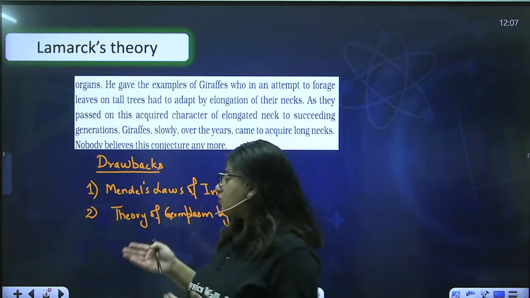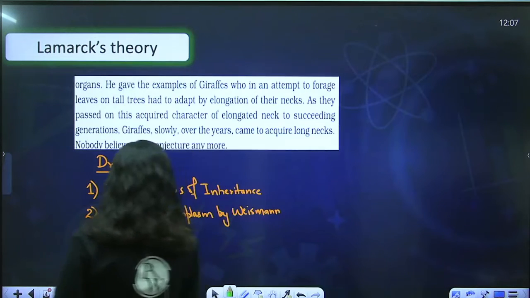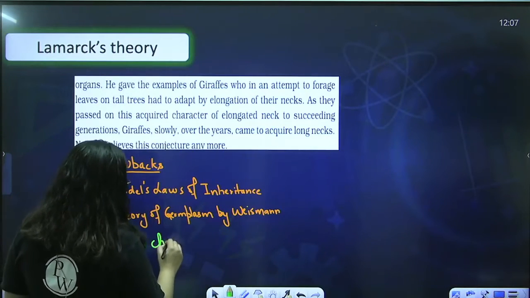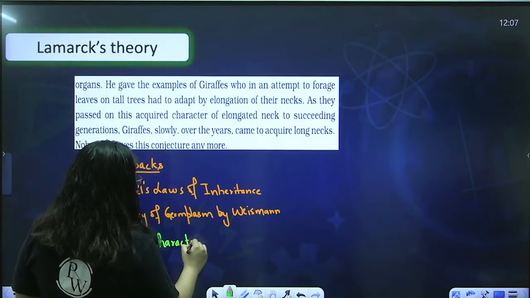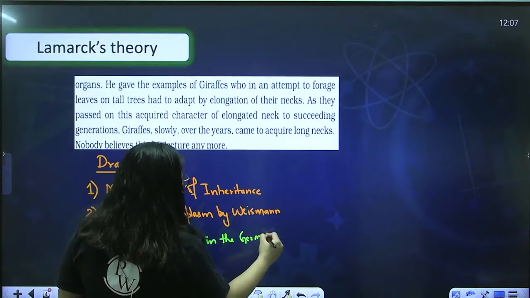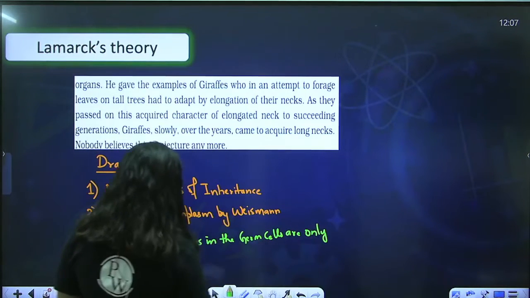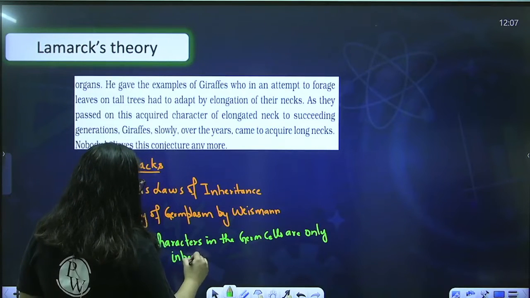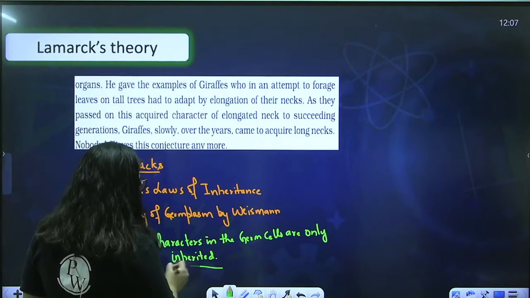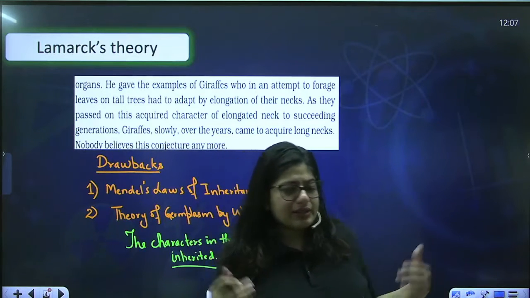So by that, they concluded that only the characters in the germ cells are inherited. Okay, what are germ cells? Ova and sperm. And what are somatic cells? Other cells of the body.